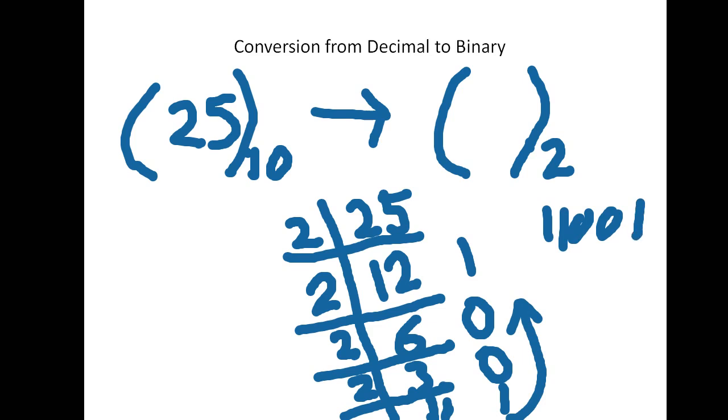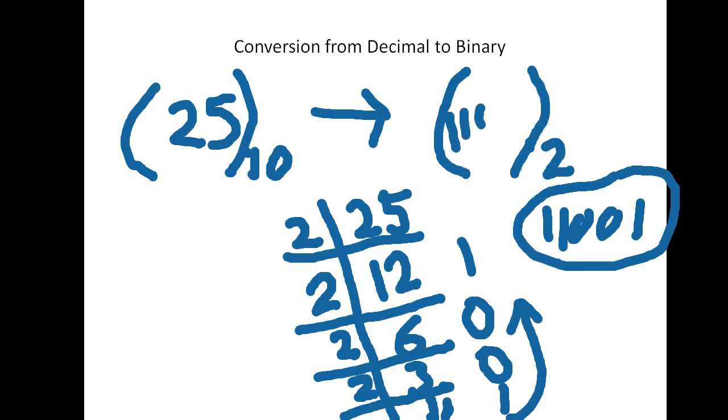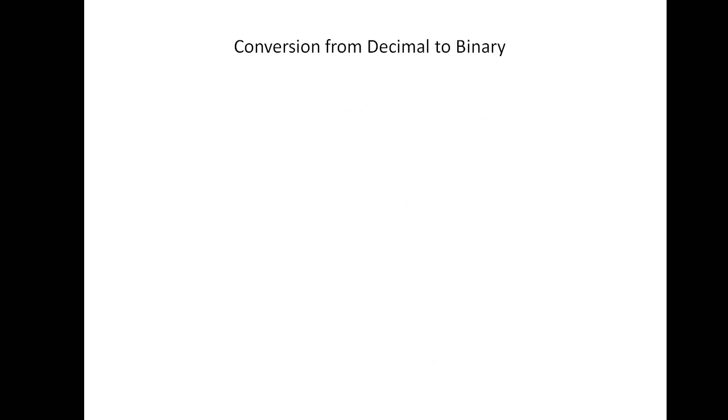So this is your answer, right? 25 can be written in binary form as 1 1 0 0 1. Understood? In this way you can convert, right?